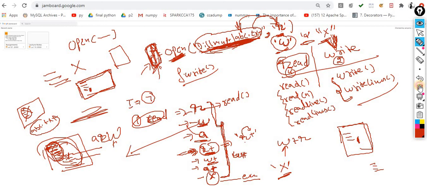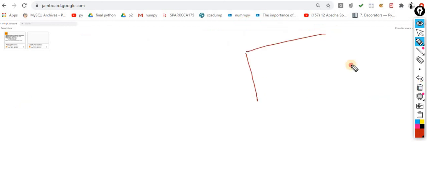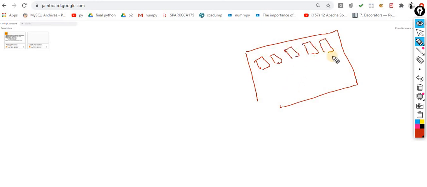For example, you have files: Ram record, Sham record, Mohan record, Sohan record, and let's suppose Rani record. By mistake, you open ram.txt in W mode.